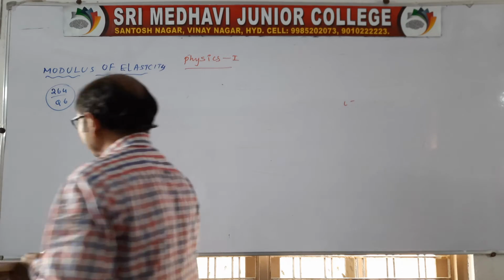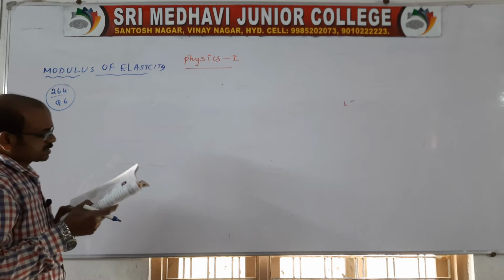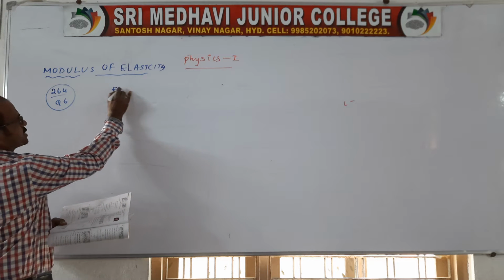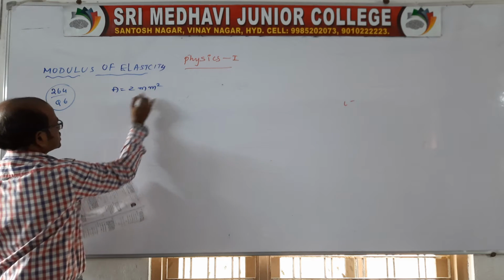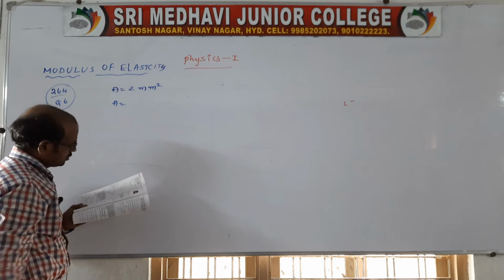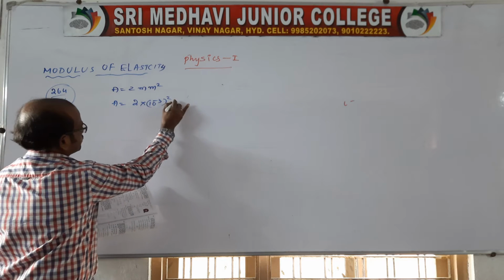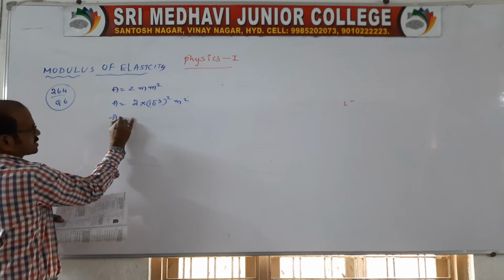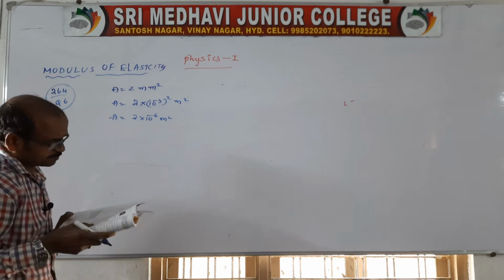First, write the given data. Area A is equal to 2 mm square. Converting into meters, 10 power minus 3 whole square, so A is equal to 2 into 10 power minus 6 meter square.